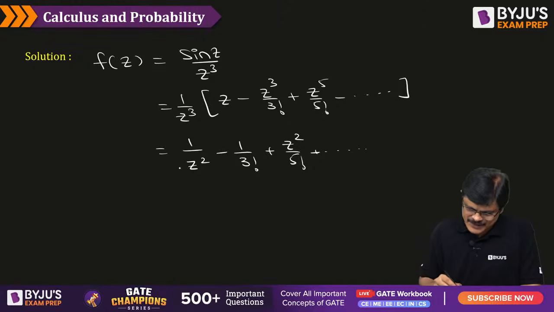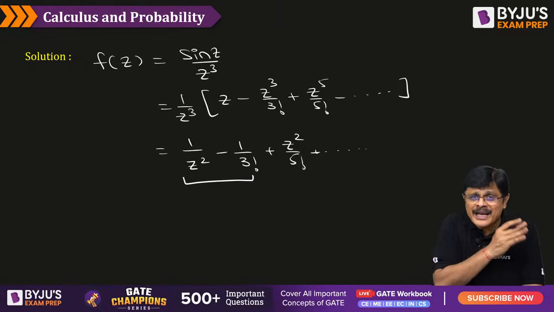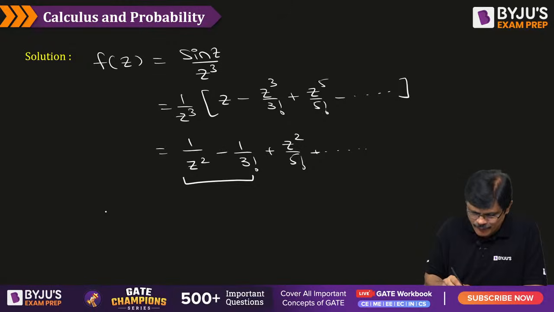Yes. So now, how many negative powers are there? Our highest negative power is z power minus 2. So the number of negative terms will tell you the order of the pole. Therefore, it is a pole of order 2, my dear friends.